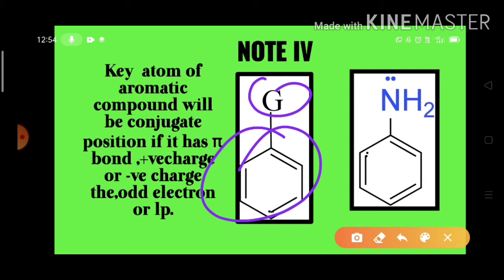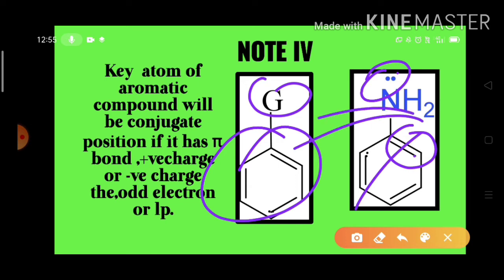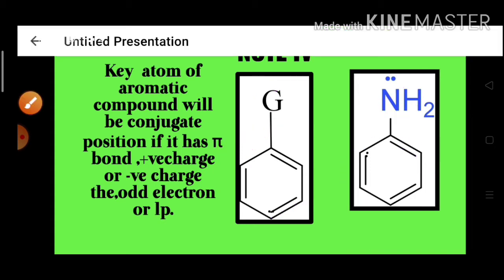So for example, in aniline, one electron pair is there on the nitrogen atom of the aniline. So now look here, this lone pair lies in conjugation with this pi bond. This lone pair and this pi bond are separated by a single sigma bond. So that means here this nitrogen is in conjugation with this benzene ring.